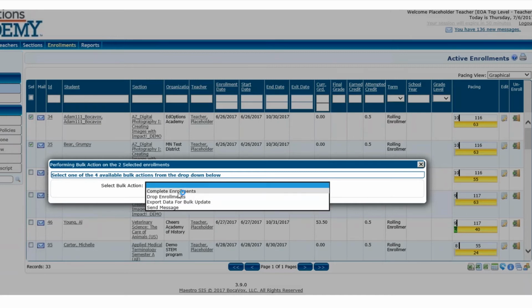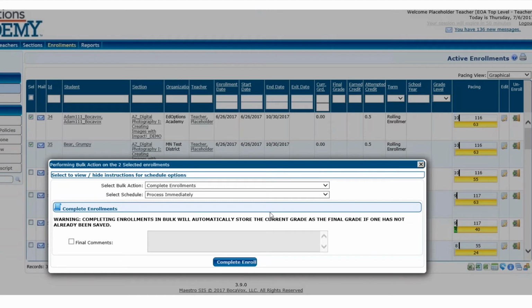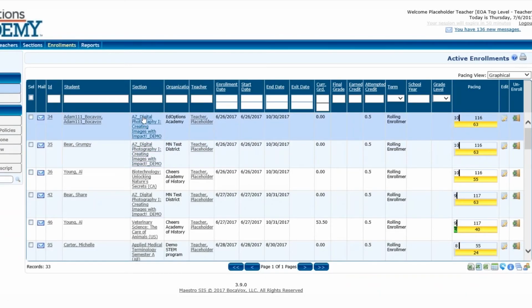And so if I complete multiple enrollments at a time, it does come up with a warning that says the current grade that is in the system is what will stand as the final grade. You can't edit individual grades when you're doing a bulk complete. So just remember that as you're doing that. But if you have multiple kiddos to complete at the same time and the current grade is what stands, then this is a quick and easy way for you to complete those students. All right, and then one last time, I can individually click into the section.